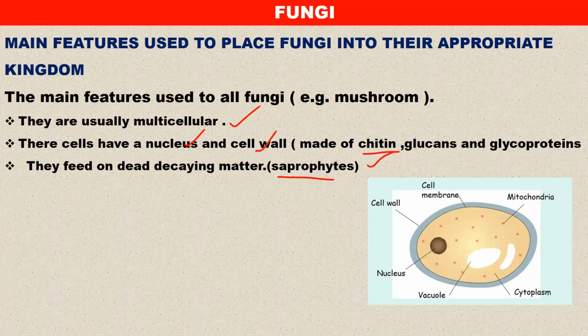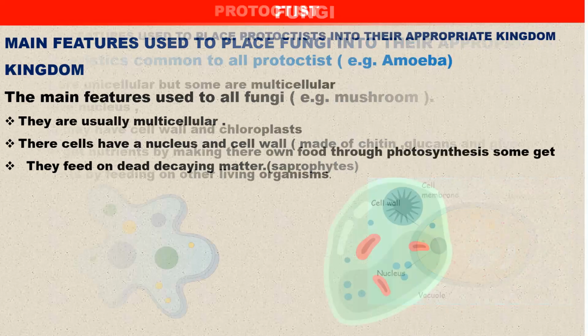Very important. An example of fungi that we can look at is the mushroom. So this is the cell that you are able to see here. As you can see, we have the mitochondria, which is tiny to see. We have the vacuole, the cytoplasm, the cell wall, and the nucleus there. So this is the fungi cell.